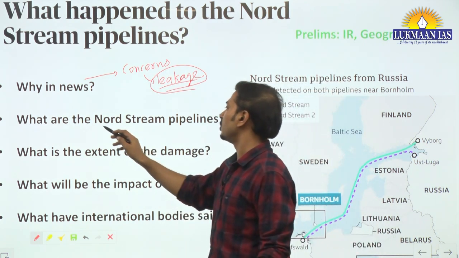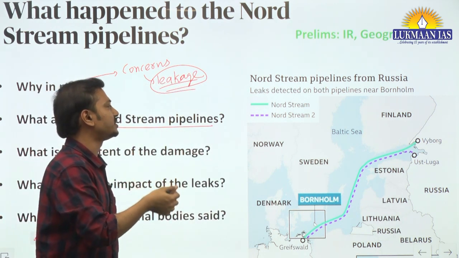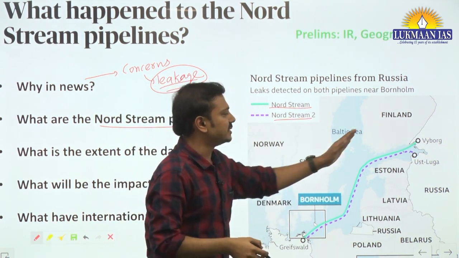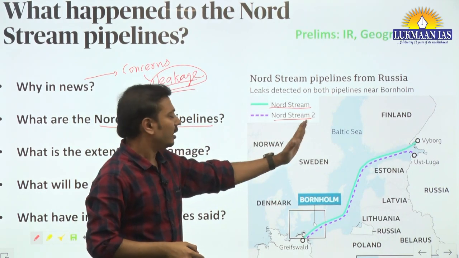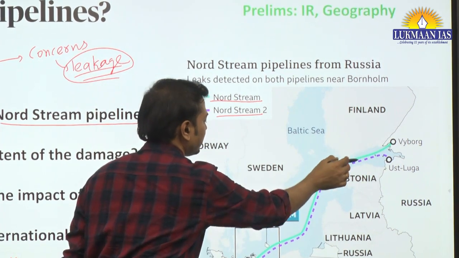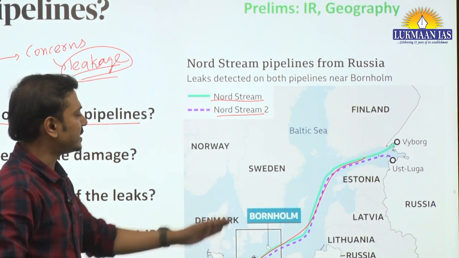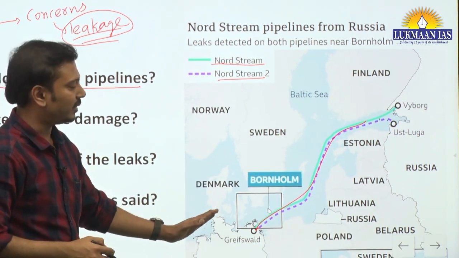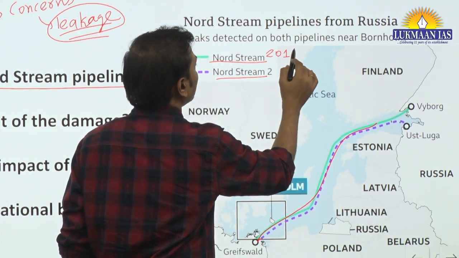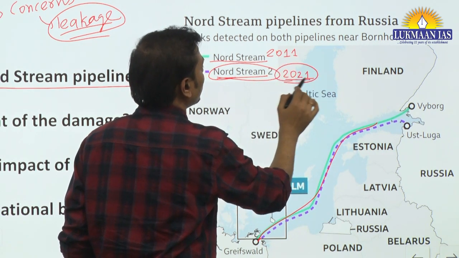Now, talking about these Nord Stream pipelines, there are 2 of them, Nord Stream 1 and Nord Stream 2, or simply Nord Stream and Nord Stream 2. आपको दिखाई देगा, this is basically connecting Russia to Germany, and it is located in the Baltic Sea. It is an underwater pipeline. The first one, Nord Stream, was completed in 2011, and Nord Stream 2 was completed recently in 2021. It is not operational yet.